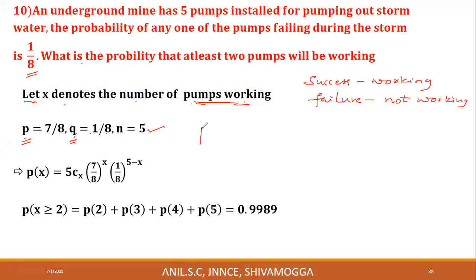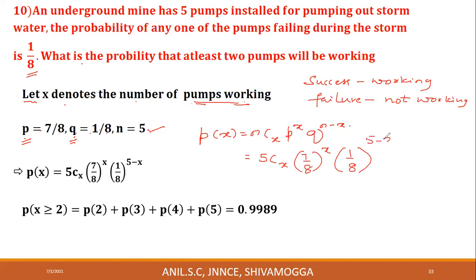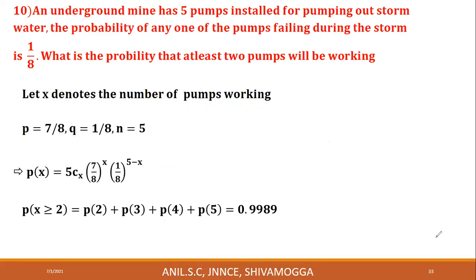Now write the probability function, which is given by P of X is equal to NCX into P power X into Q power N minus X. Therefore, this is equal to 5CX, since there are 5 pumps, into P, which is 7 by 8, whole power X, into Q, which is 1 by 8, whole power N minus X, and N is 5. Therefore, 5 minus X. That is the probability function: 5CX into 7 by 8 whole power X into 1 by 8 whole power 5 minus X.